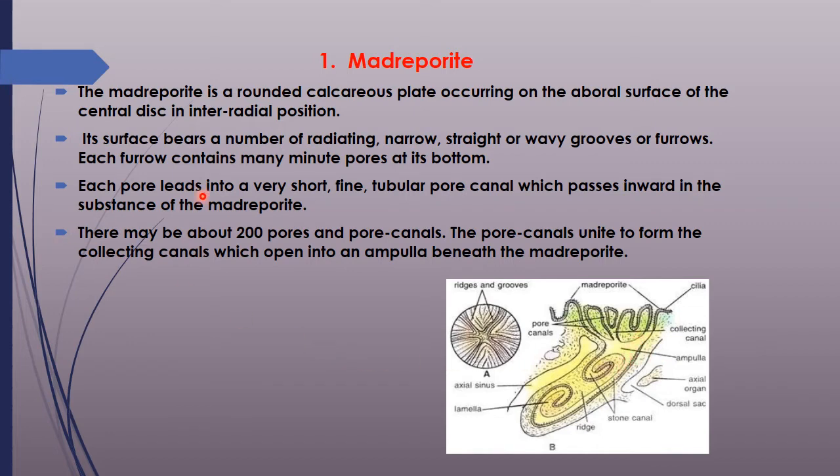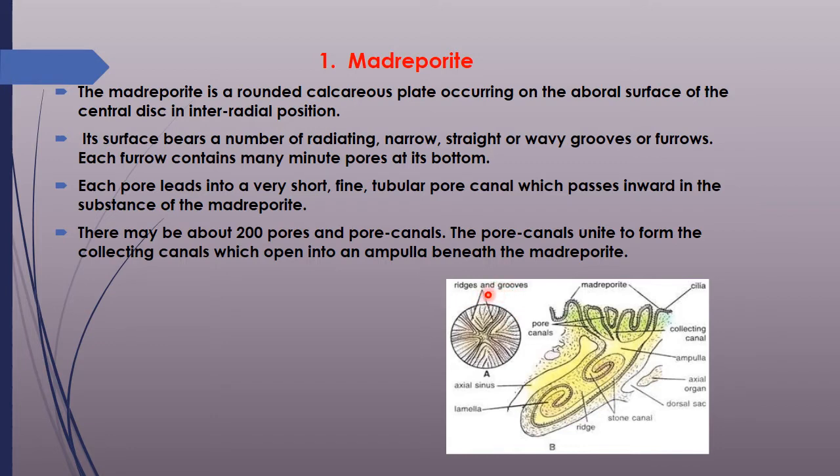So this is regarding the madreporite, which is a round calcareous plate occurring on the aboral surface of the central disc and is interradial in position. The surface bears numerous radiating, narrow, straight or wavy grooves and furrows.